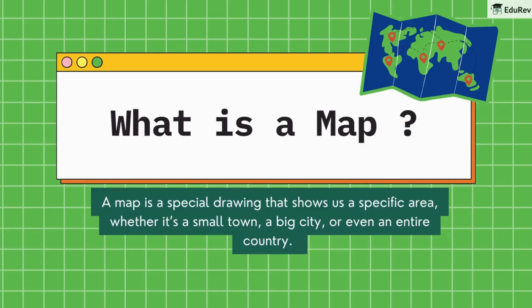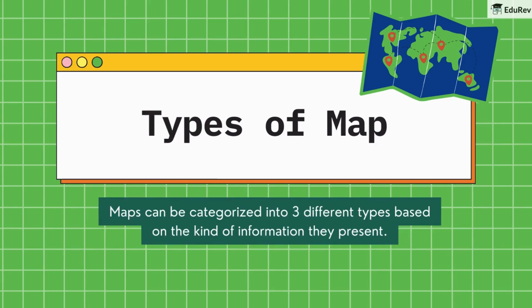So, what exactly is this map we are using? A map is a special drawing that shows us a specific area, whether it's a small town, a big city, or even an entire country. When you look at a map, it's like seeing the world from above. Maps can be categorized into 3 different types based on the kind of information they present. Let's explore some of these types.